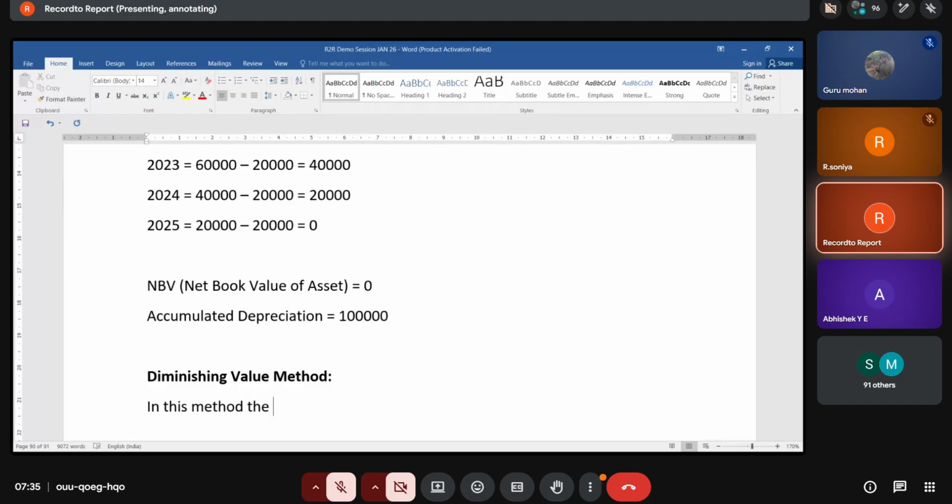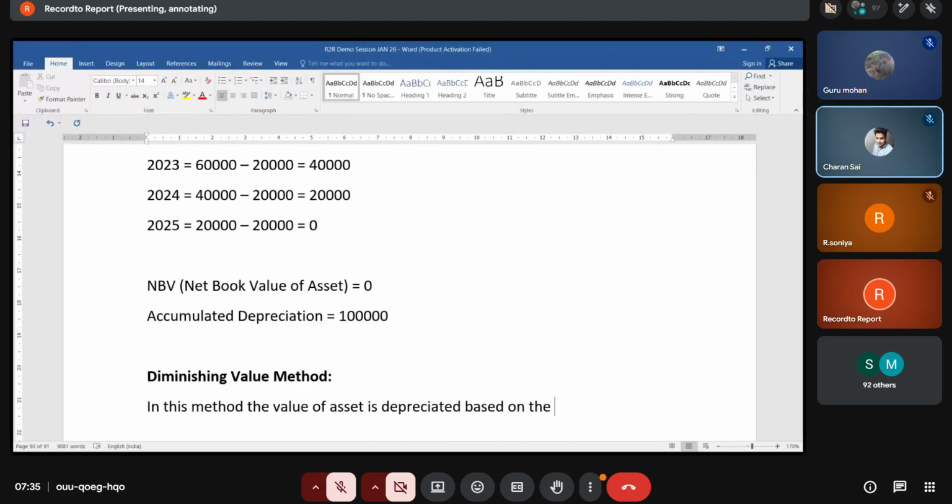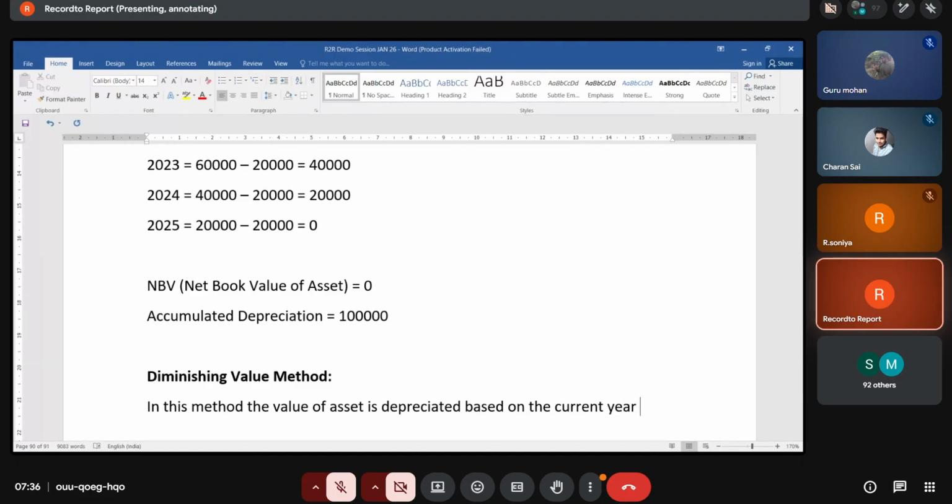In this method, the value of asset is depreciated based on the current year opening balance with percentage of depreciation.